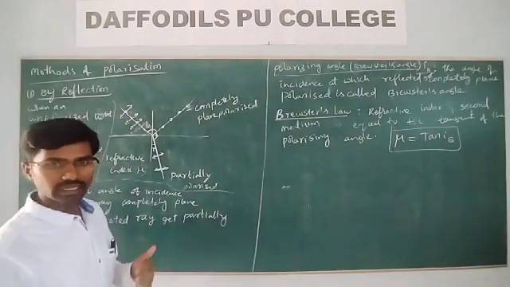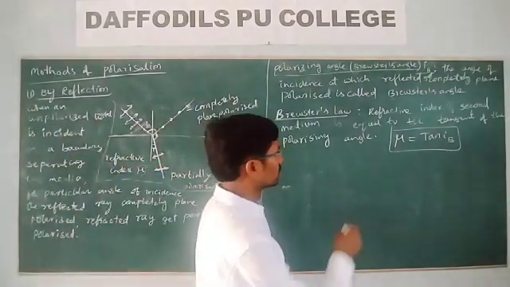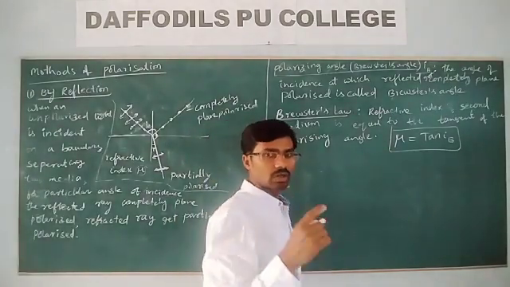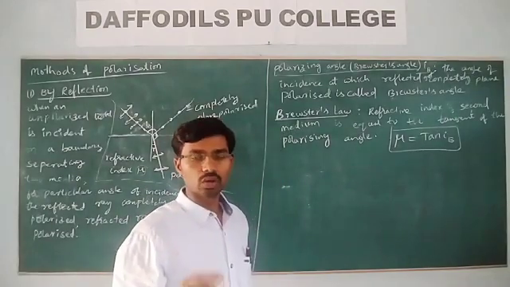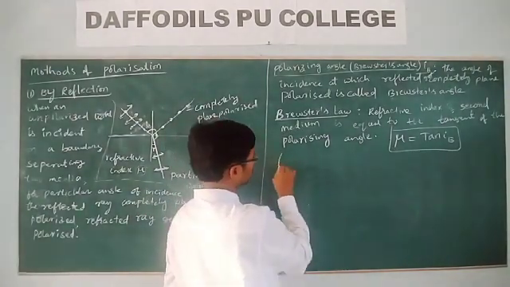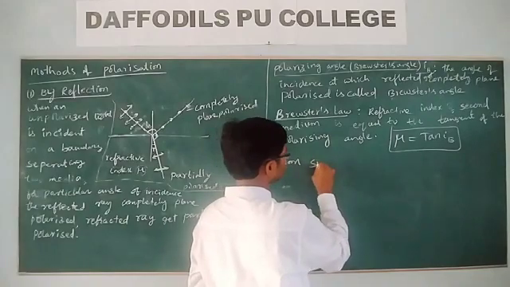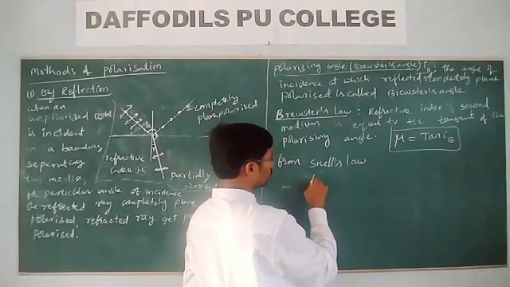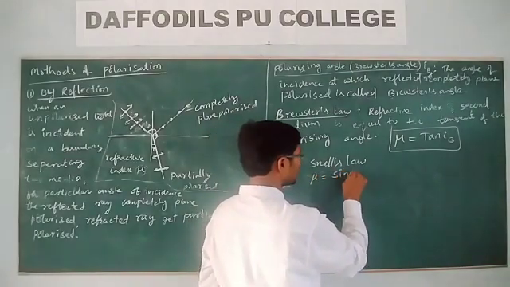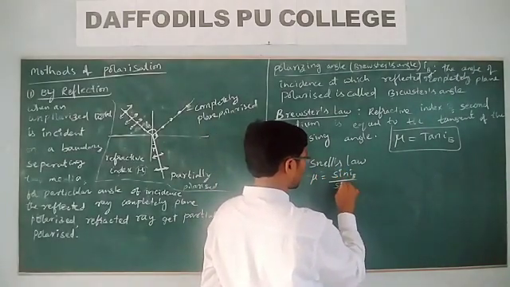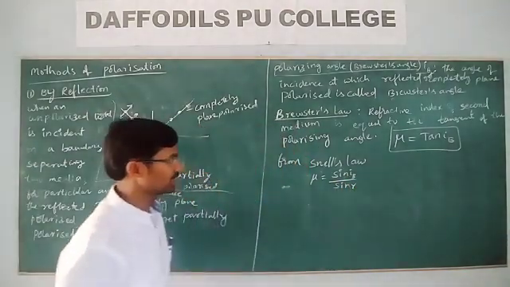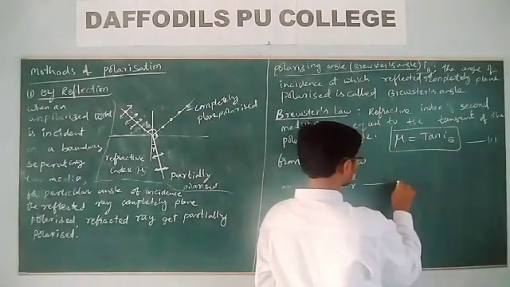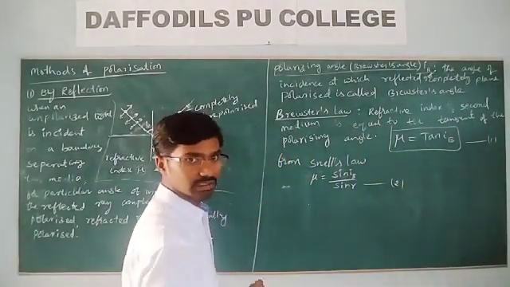From Brewster's law, mu is equal to tan IB. But from Snell's law of refraction, mu is equal to sin IB by sin R. Now you equate the first and second equations.